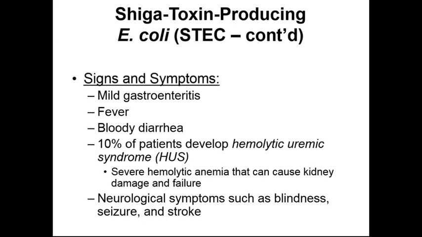And if we have such massive rupturing of our red blood cells, this can overwhelm the kidney and, I should also mention, the spleen, and cause a lot of damage to these organs. Some neurological symptoms associated with Shiga E. coli infection include blindness, seizure, and/or stroke.